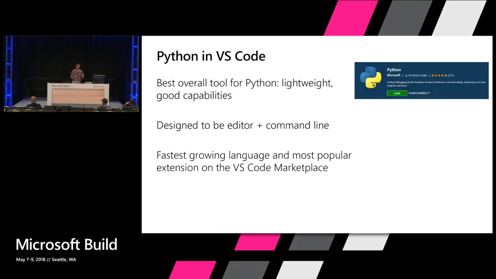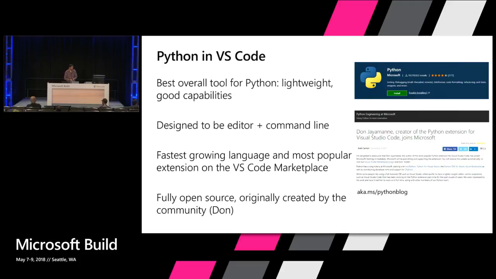Within VS Code, we've got great momentum. Python is the fastest growing language in Visual Studio Code, and it's the most popular extension on the VS Code marketplace if you look at installation count. We've got over 10 million downloads of this extension, and it's very highly rated. This extension is fully open source. A fun fact about it: it was originally created by a member of the community, Don Jayamanne, and we hired him at Microsoft, added a team to the Python extension, and started republishing the extension as Microsoft back in November of 2017. We've had about 5 releases of the extension since then, continuing to add new features.